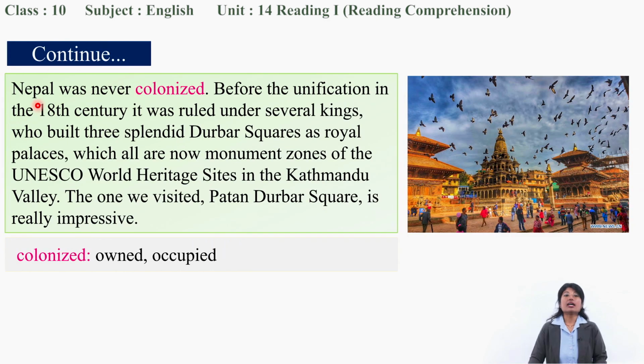Continuing the same, Nepal was never colonized. What is colonized? Owned or occupied, yes. Before the unification in the 18th century, it was ruled under several kings who built three splendid Darbar squares as royal palaces, which are all now monuments, zones of the UNESCO World Heritage Sites in the Kathmandu Valley. The one we visited, Patan Durbar Square, is really impressive.